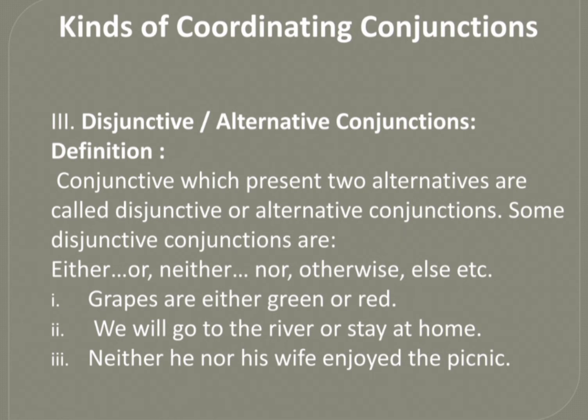Let's see its examples. In the first sentence, grapes are either green or red. Here the words either and or are the examples of disjunctive conjunctions. In the next sentence, we will go to the river or stay at home. Here the word or is a disjunctive conjunction. In the next sentence, neither he nor his wife enjoyed the picnic. Here the words neither and nor are alternative conjunctions. So these are the examples of disjunctive or alternative conjunctions.